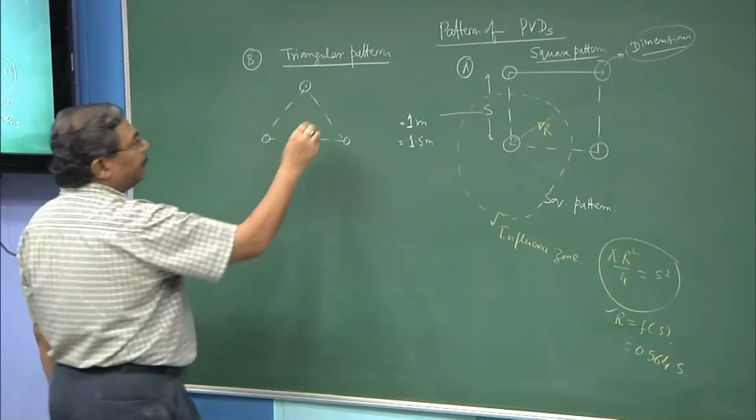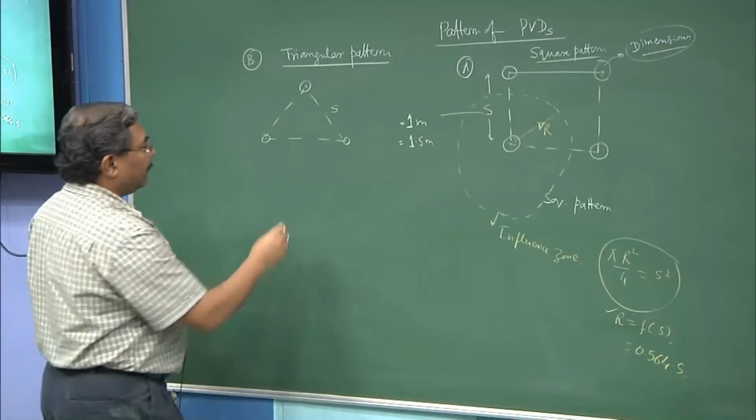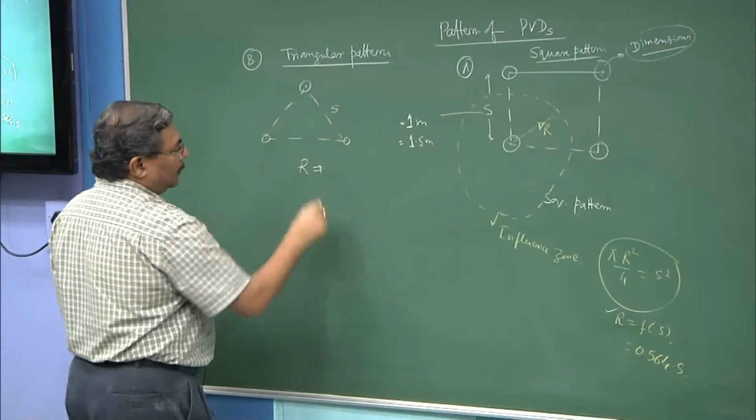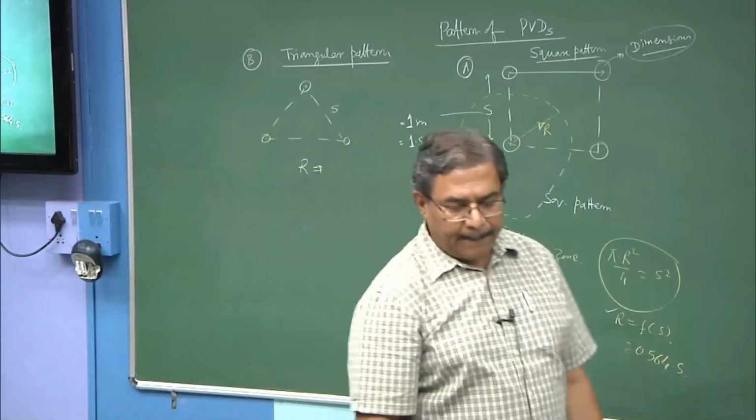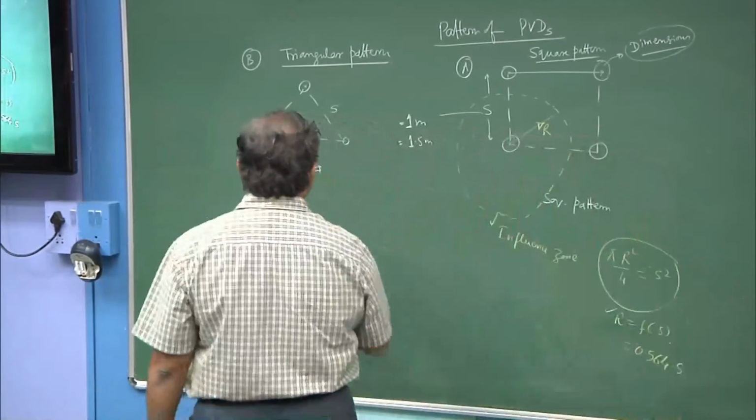Again, the spacing between the two PVDs is S, and get the value of R. This turns out to be 0.525 S.